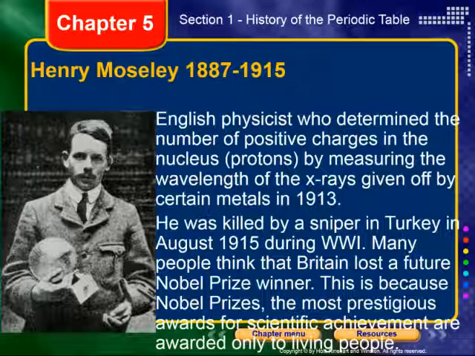But here comes Moseley quite a bit later, and he developed a way to do just that, basically to be able to count the number of protons in a nucleus, therefore giving us access to atomic numbers. But he was killed by a sniper in Turkey during August of 1915 during World War I. Now, a lot of people assume that he was on his way to receiving the Nobel Prize for this. However, the Nobel Prizes are only awarded to people who are alive. Since Moseley had been killed in action, he was not able to receive that Nobel Prize.